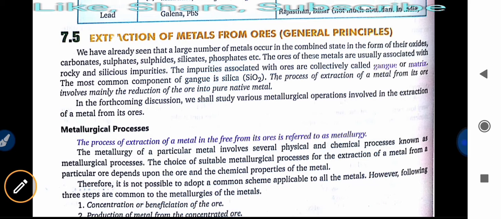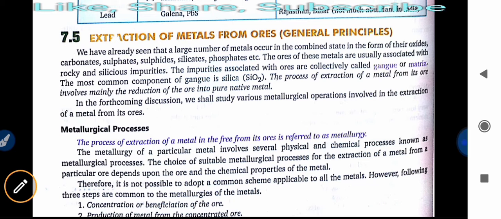The impurities associated with ores are collectively called gangue or matrix. These are the same terms, not different. Whether you call it gangue or matrix, it is the same thing, just like Yogendra Bist and Bist Yogendra are the same person. The most common component of gangue is silica.